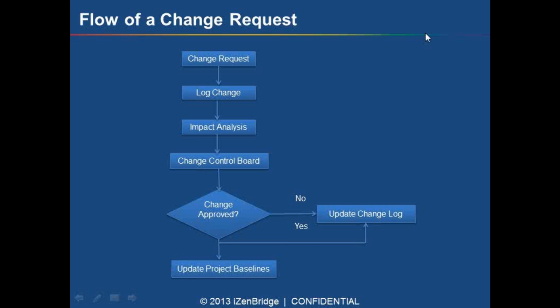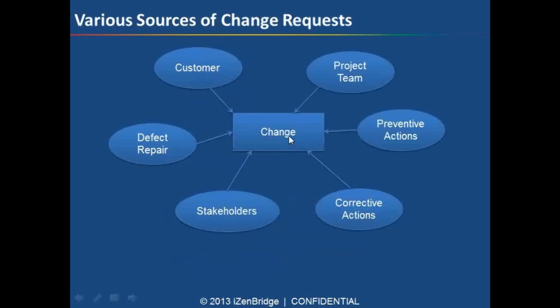But if the change is approved, then we have to implement our changes, and in some scenarios we have to update our project baselines as well. Now when we say we have to implement our changes, that is done through one of the processes of the executing process group, that is direct and manage project work.